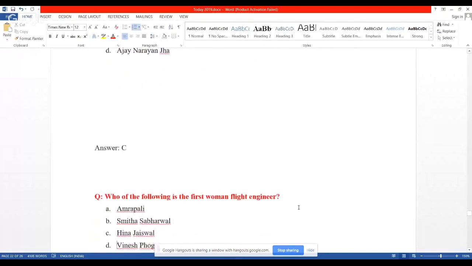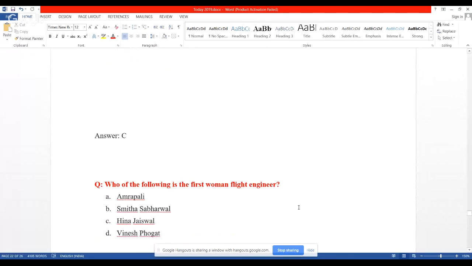Next. Another very, very important point. Again, the first, and that too, a woman. So it is a very proud moment for India. This is how woman empowerment is happening in India. And this is how women like this become motivators to other women in the country. A wonderful achievement.